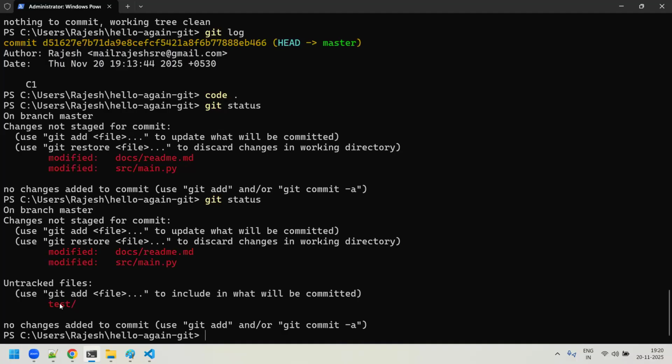Before that, it never showed any kind of test folder. Now, as soon as you create a new file inside the test folder, Git started recognizing it, saying it is in an untracked state. It means it is still not tracked by Git, so there is no history managed for the file in the test folder. It just got created, so it is shown as an untracked file. Am I clear, sir? Is it fine?